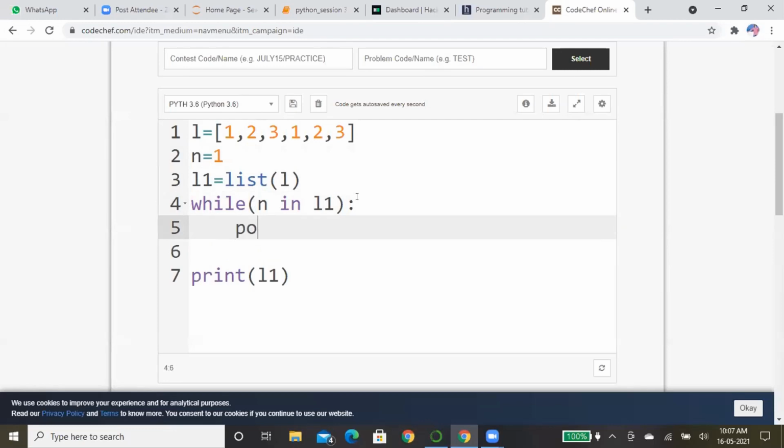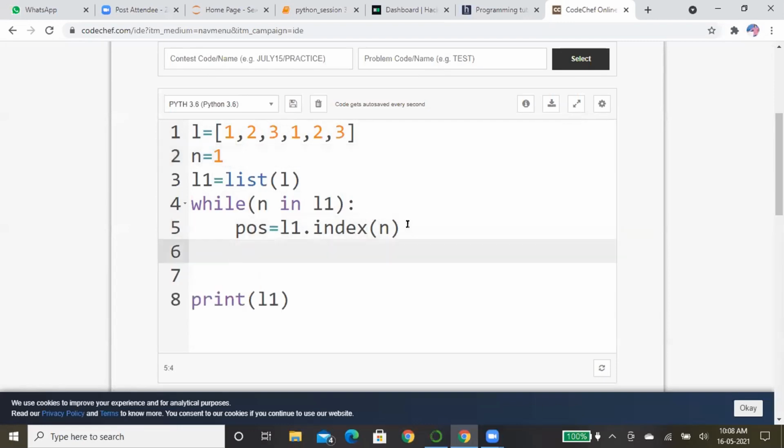Now we will get the position. Position is equal to L1.index(n). What will happen here? n is an element, 1. L1 is a list. Index means in the L1 list, it takes the element 1 and searches for its index. Now it finds the index at position 0, so the position is equal to 0.